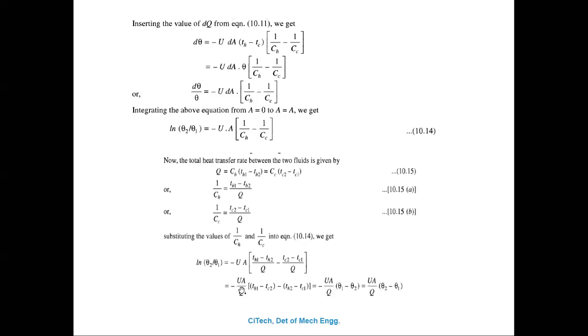That is TH1 minus TC2. That is theta 1 minus theta 2 here. If we take the minus inside, that becomes theta 2 minus theta 1. So UA divided by Q is equal to theta 2 minus theta 1 here. Understand?